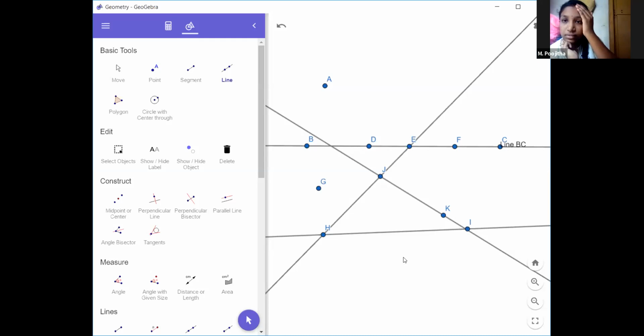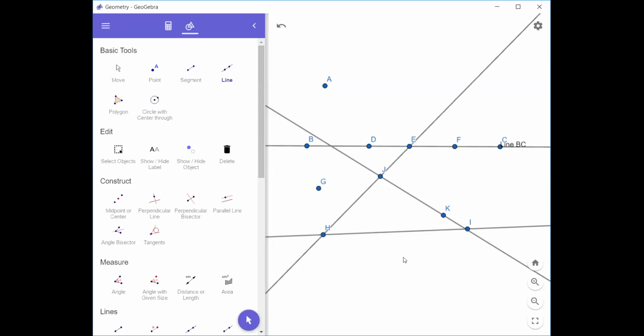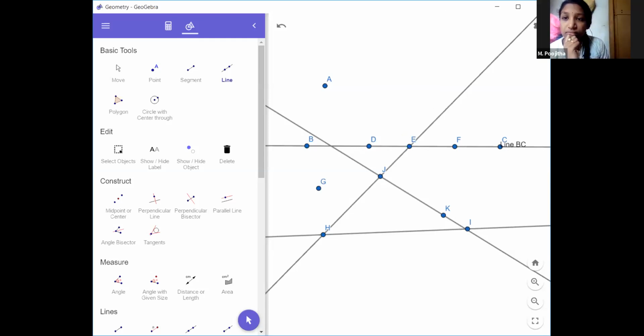Please, when you are concentrating on the points, concentrate on that topic only, not on the lines. So this is all about today. All of you try to solve the exercise 4.1 also. This is all about the basics. You need to recall all the concepts from your previous classes.